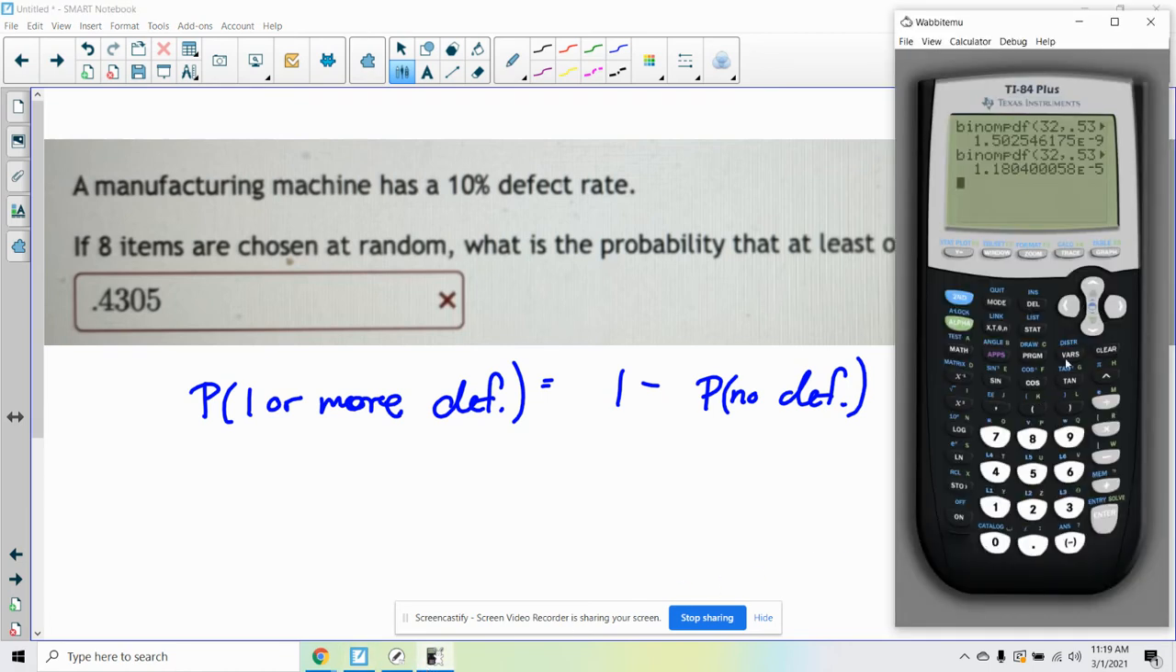So I'm going to say, all right, binomial PDF, again, because we're looking for a specific value. There's going to be 8 trials with a defect rate of 10%. I'm looking for the chance that none, 0, are defective. You get your answer there. That's what you have here, but you want the complement of that. So I'm going to do 1 minus that. So we get 0.5695.